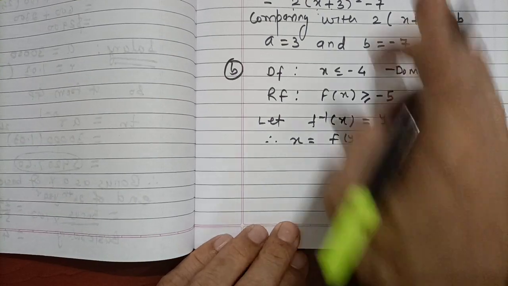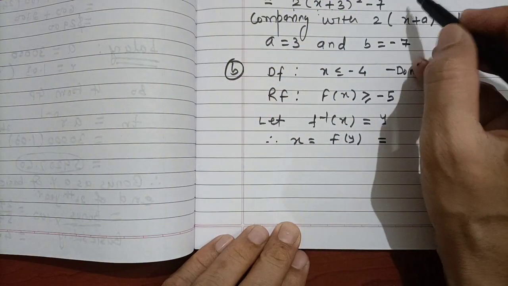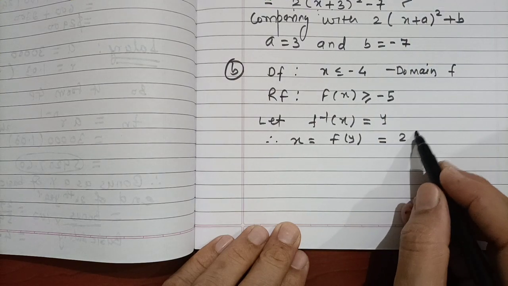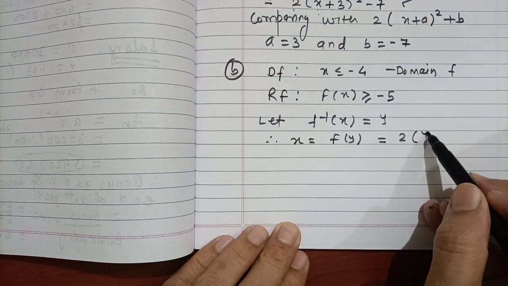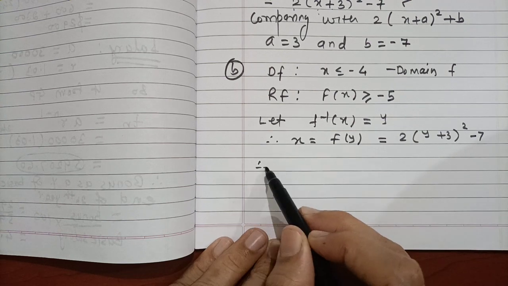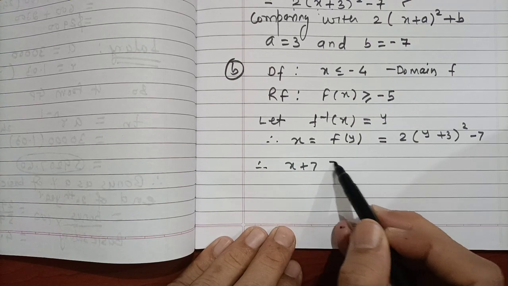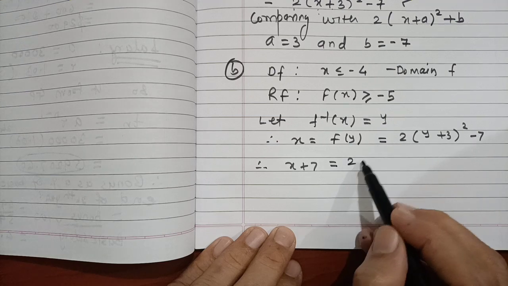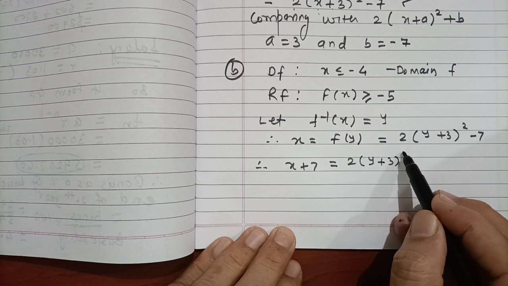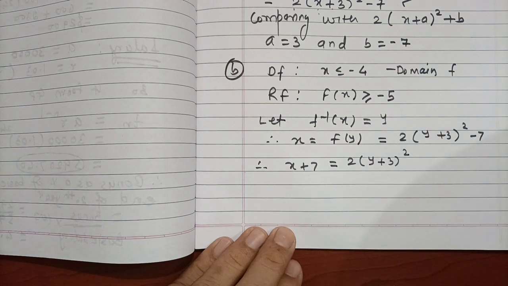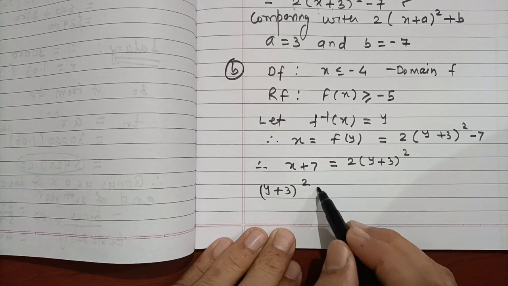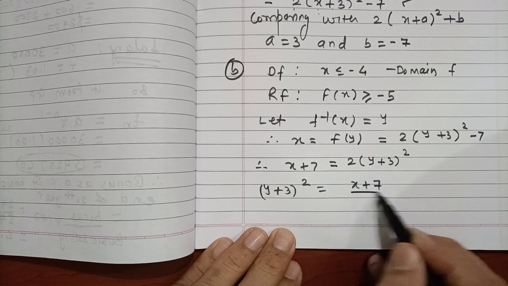We need to express the function in f, but always take this completed square form. So taking the completed square form, this is 2, replace that x by y plus 3 the whole square minus 7. So therefore x plus 7 is equal to 2 times y plus 3 the whole square. So y plus 3 the whole square is equal to x plus 7 divided by 2.